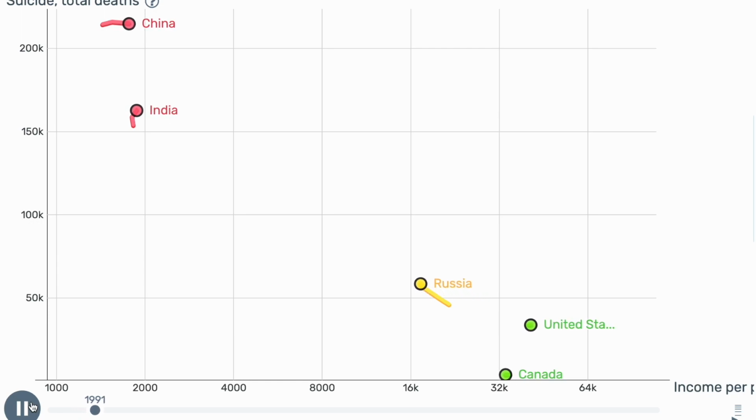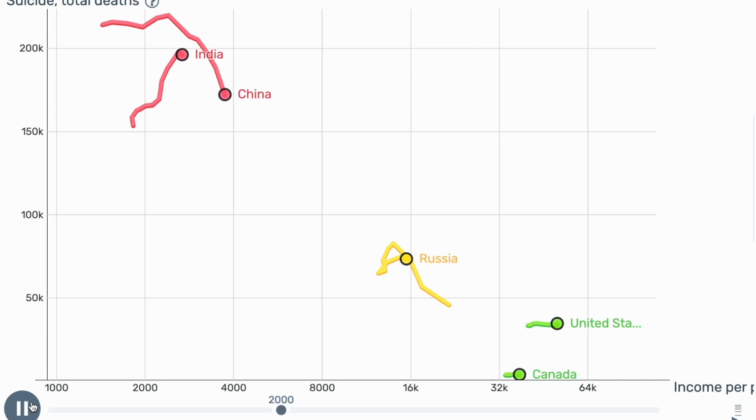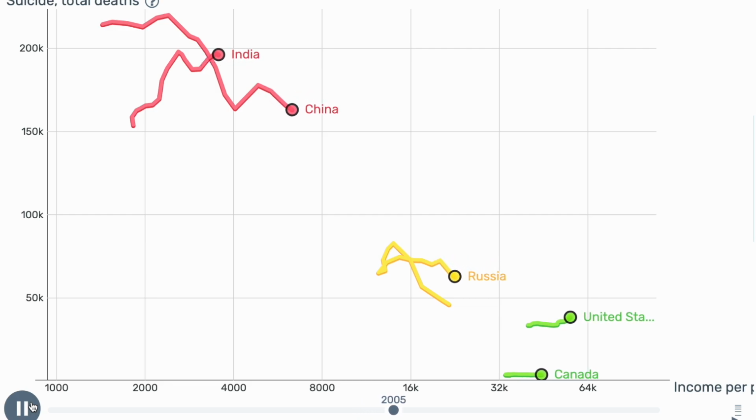Lastly, this chart shows China being the best example of positive correlation by clearly demonstrating their income per capita increasing while their total deaths by suicide decreases. India, Canada, Russia, and the United States all have the same effect, even though it is harder to tell by this chart.